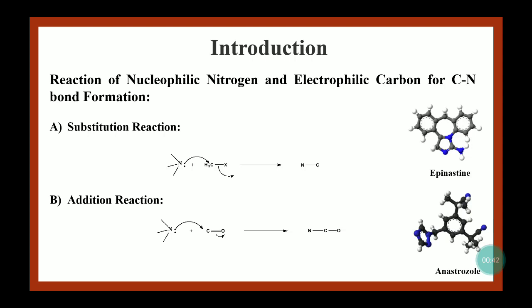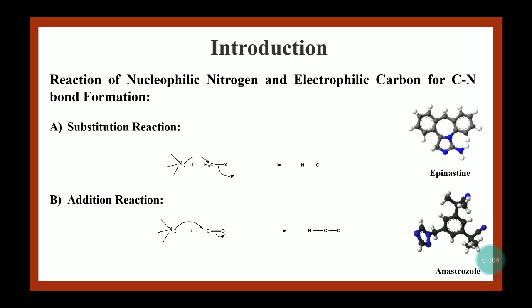Either nitrogen can be nucleophilic and carbon can be electrophilic. So the nitrogen has an extra lone pair and it can form the bond with the carbon. Then we can get the CN bond, or vice versa, where the carbon can be nucleophilic and nitrogen can be electrophilic. So we will look at both types of reaction in this presentation.